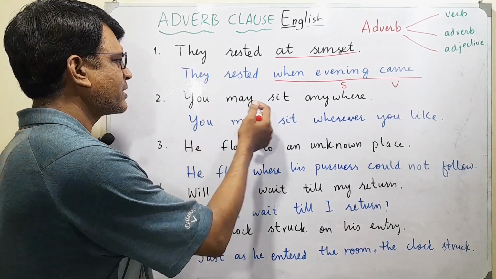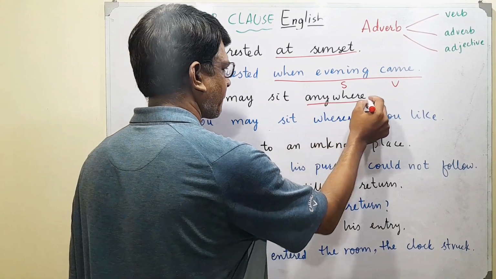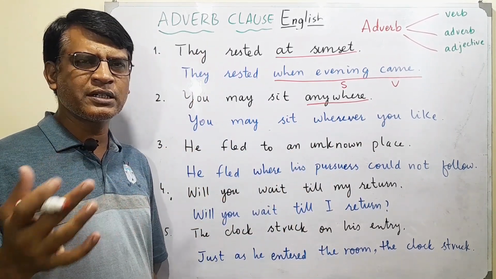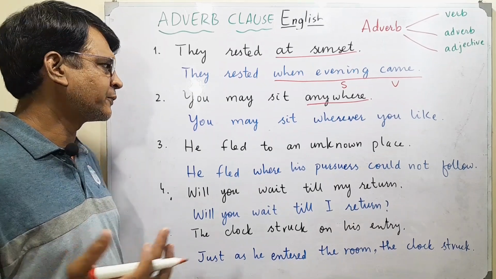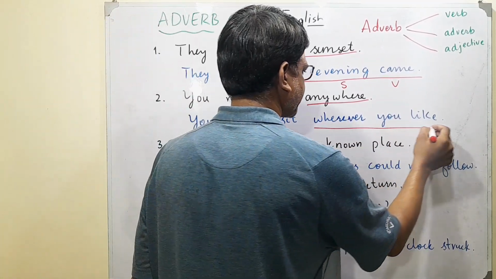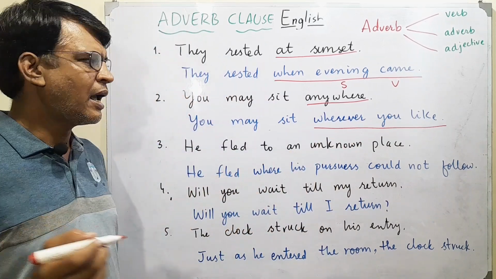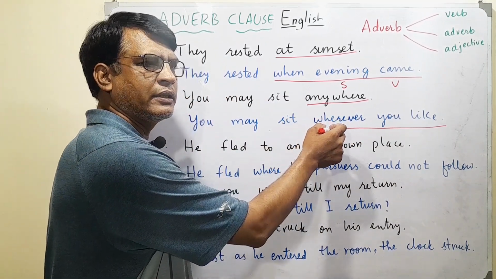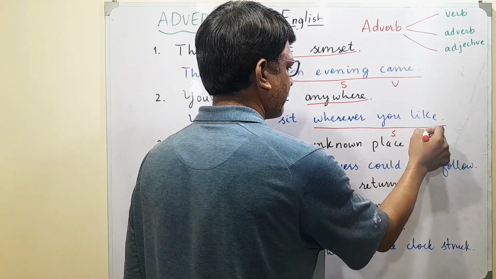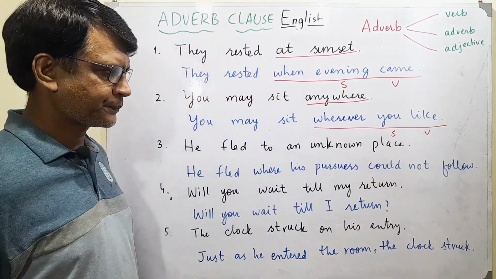The next is you may sit anywhere. Anywhere is one word. Now, adverb or adverb phrase both can come in these sentences, and we change it by you may sit wherever you like. Again, we are using a conjunction, a connector, and then we are using a subject and a verb.